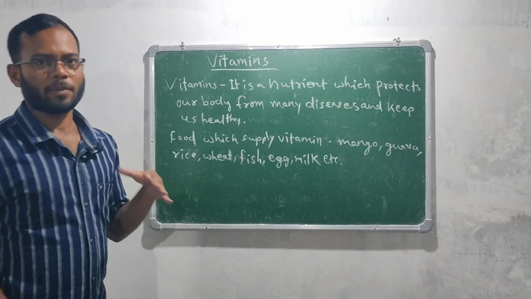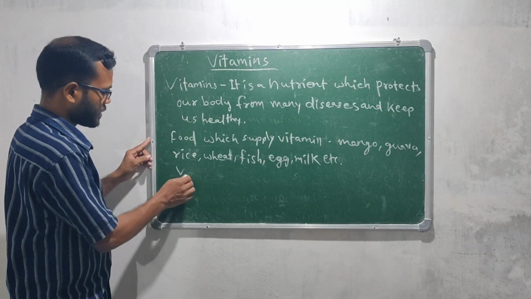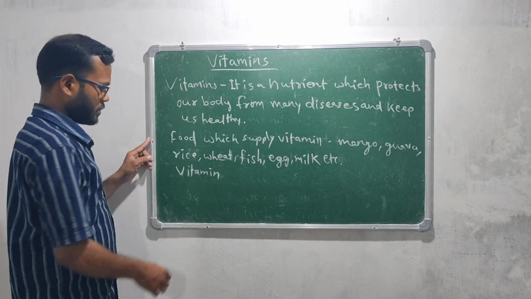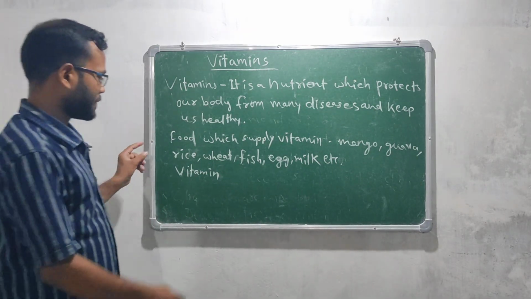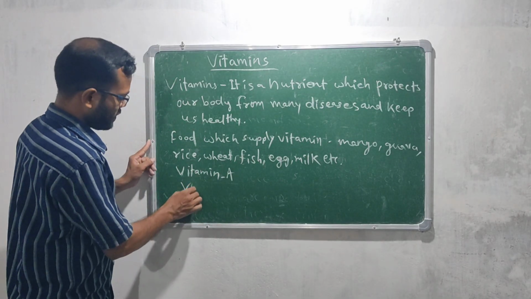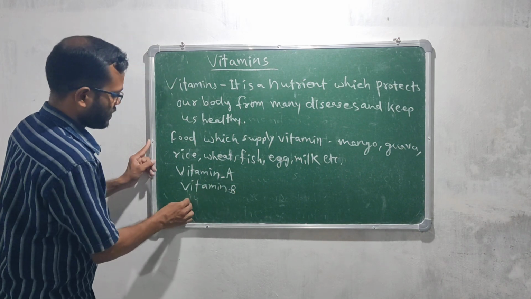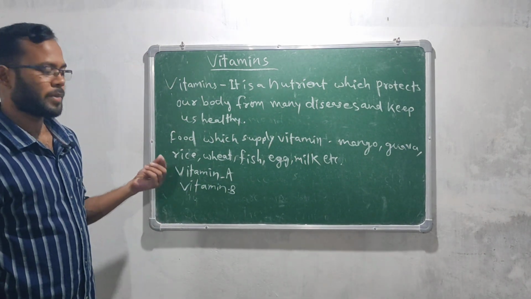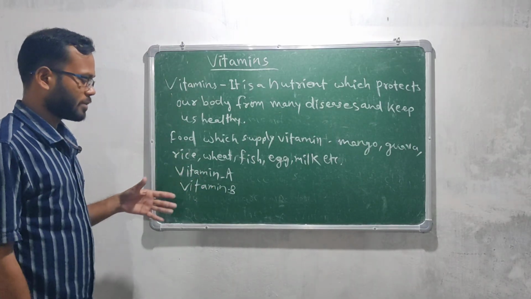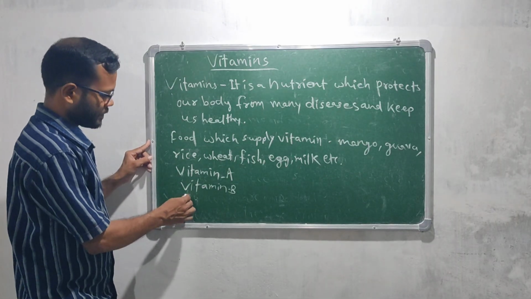So how many types of vitamins are there? First, I should discuss the different types of vitamins. I have already told you about them: vitamin A and vitamin B. Vitamin B is also known as vitamin B complex because there are different vitamins in B complex, B1, B2, B3, B5.